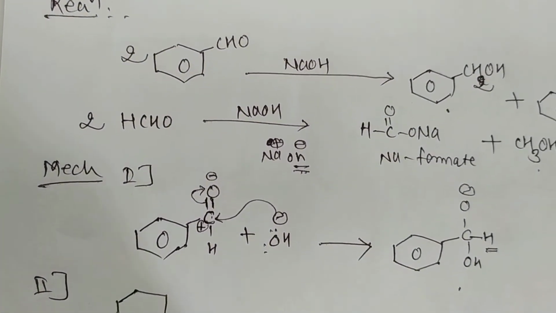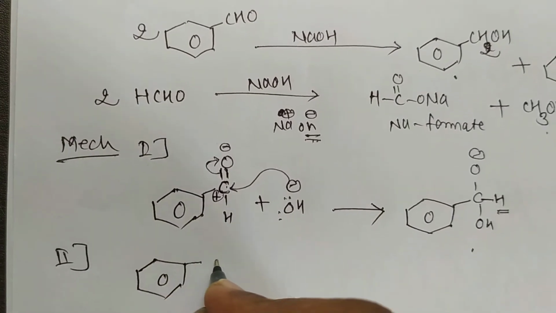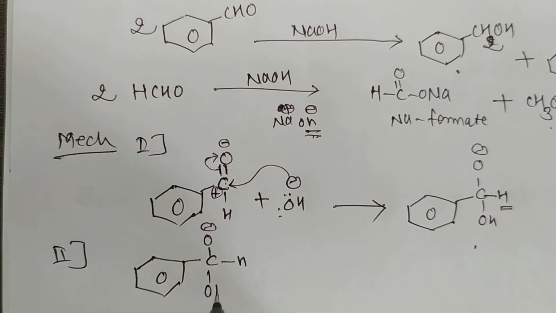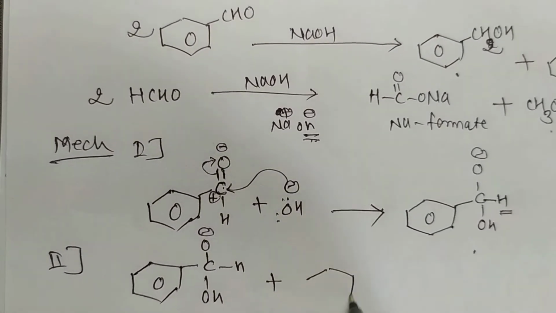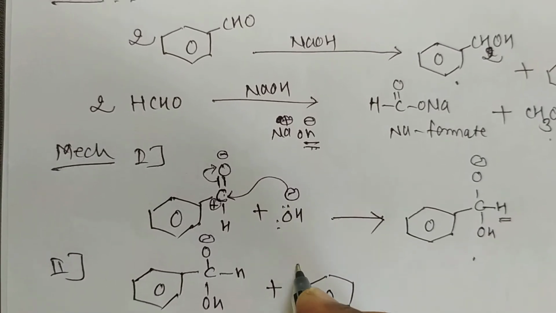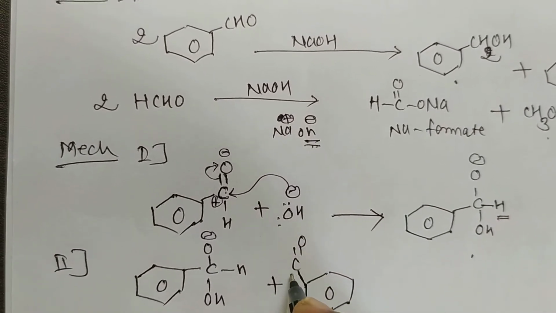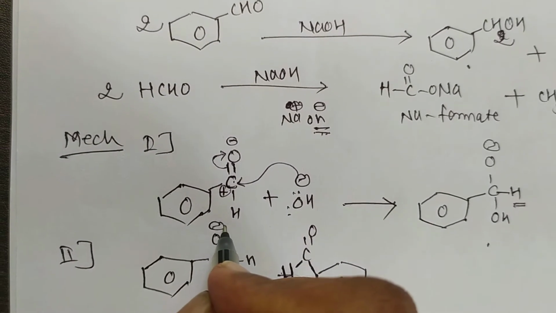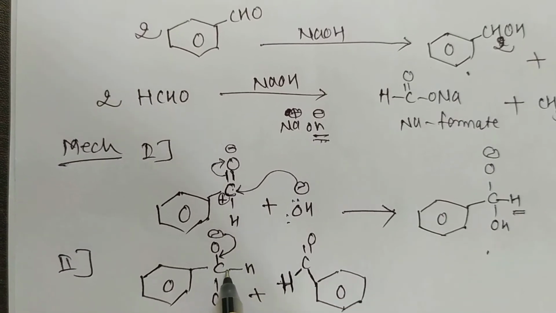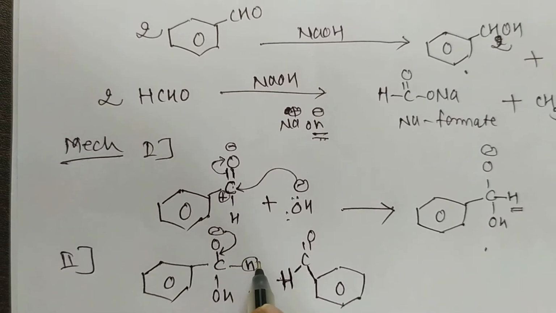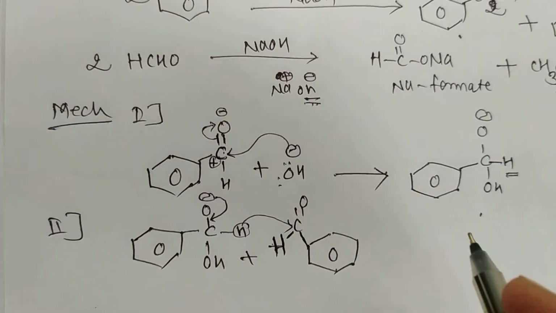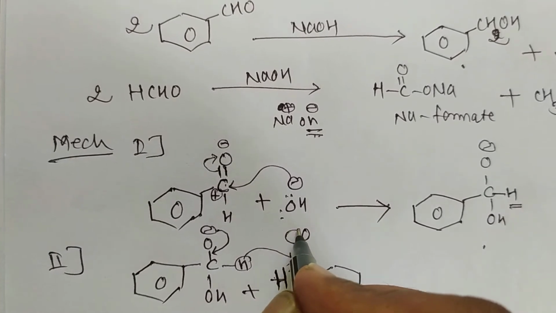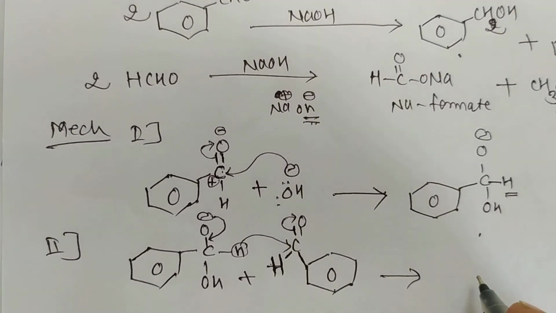See how the hydride is transferred: from C O minus, H and OH to another aldehydic molecule, C double bond O and H. When this negative charge shifts to form a double bond, the hydride is transferred to this carbonyl group, and the electrons of the pi bond shift onto the oxygen.